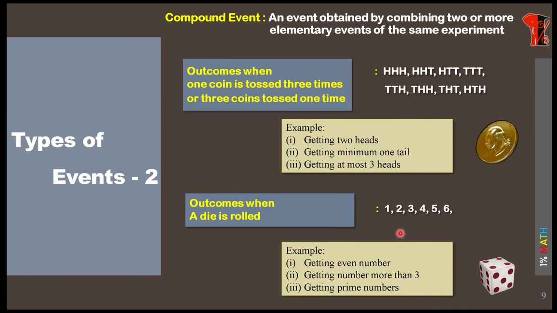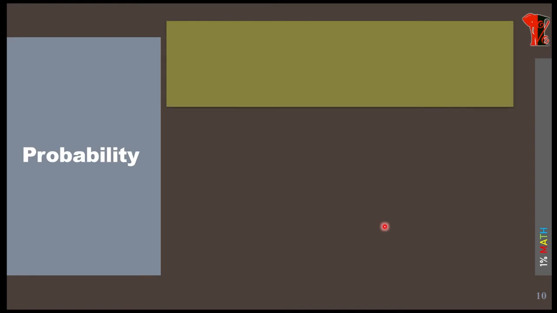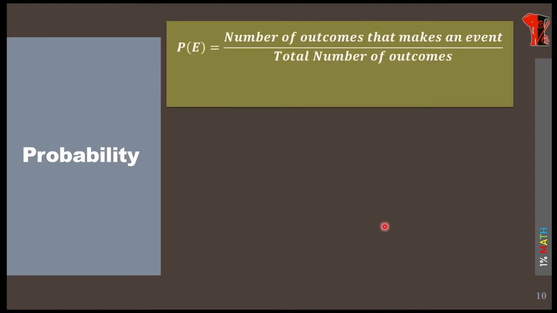Let us go to the next topic now, which is probability. So far we have discussed the basic concepts. Now we are going for the definition of probability. You can see here, the probability means the number of outcomes that make an event, that means it can be a compound event or an elementary event, divided by the total number of outcomes. That means when you conduct an experiment, we will get a certain number of outcomes.